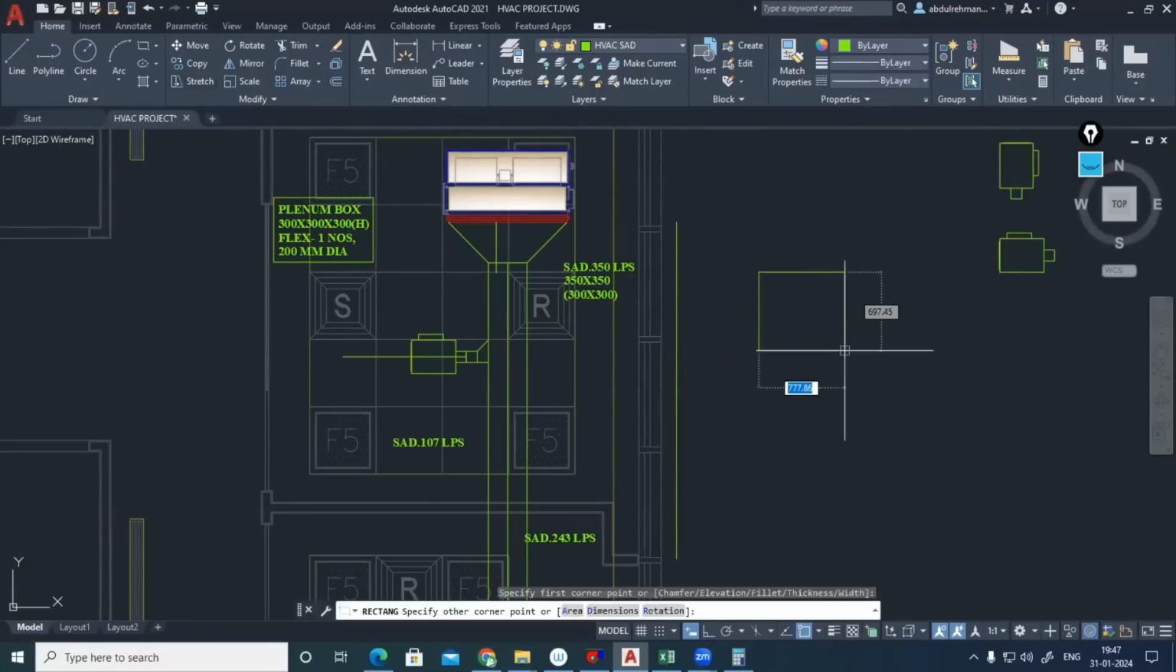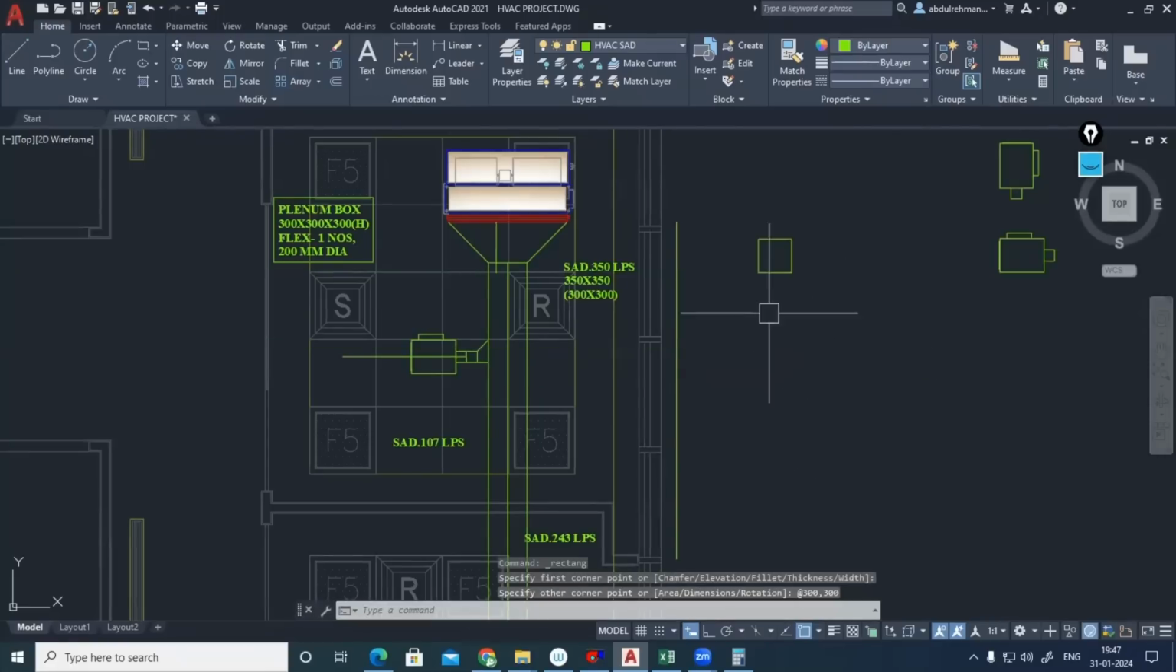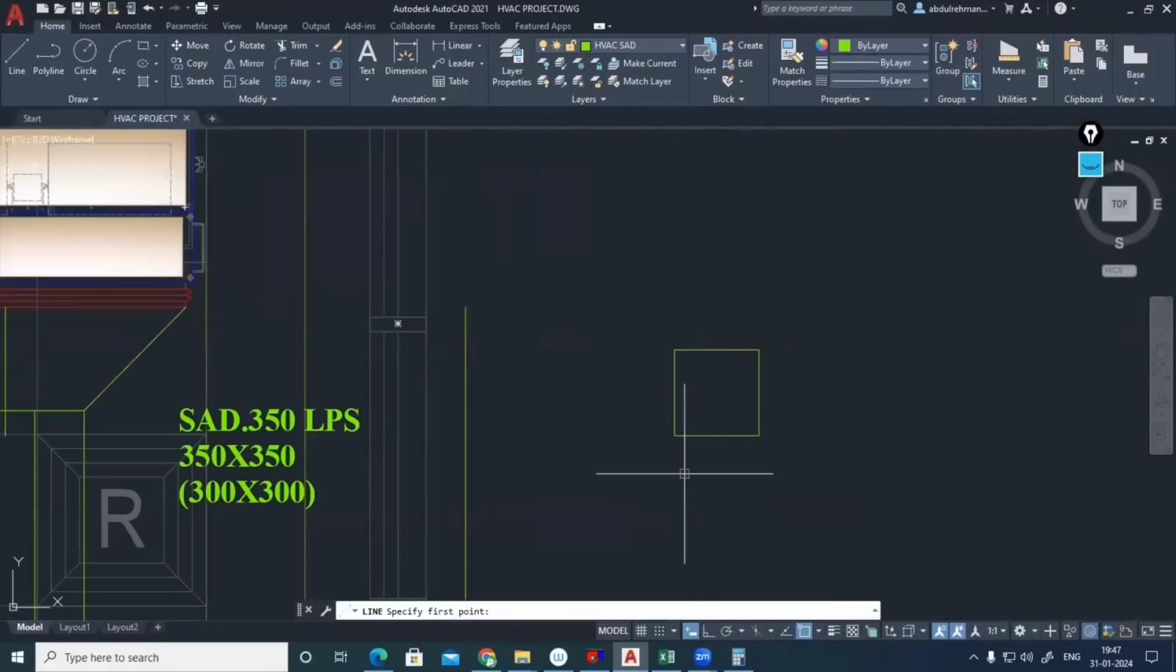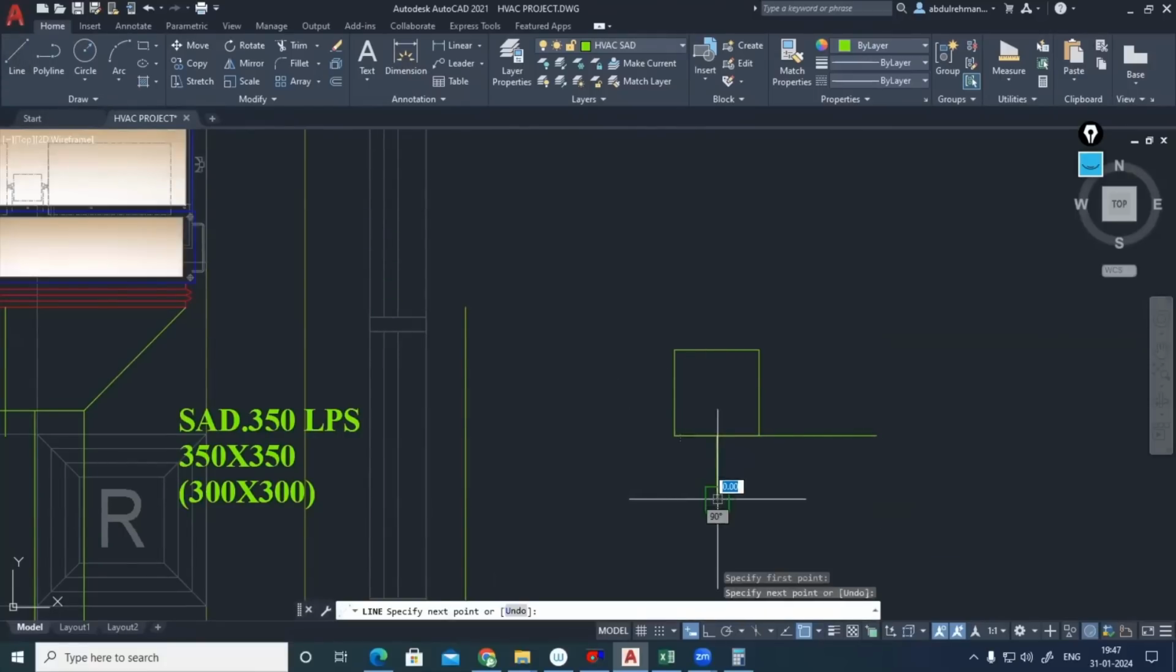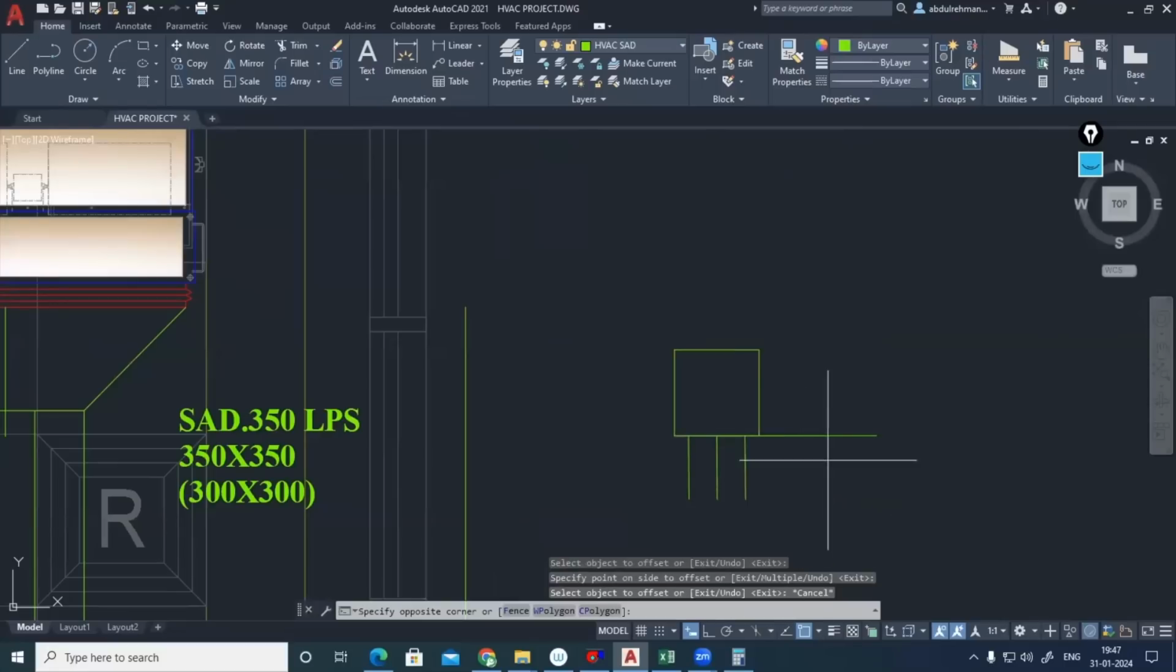300, 300. So 300, comma 300. Okay. And flexible duct of 200. So offset 100 here, 100 there. This distance I am taking 50 mm. Offset 50.